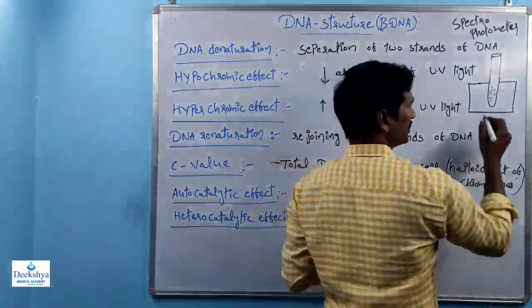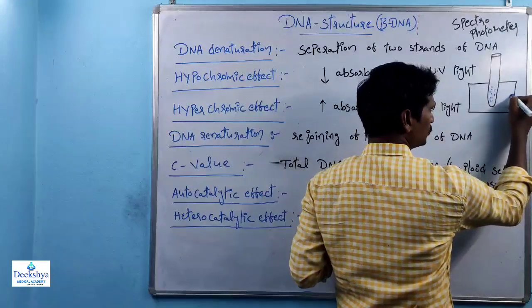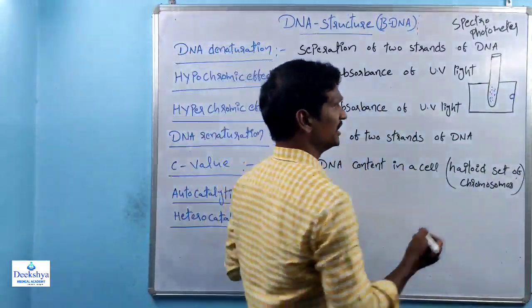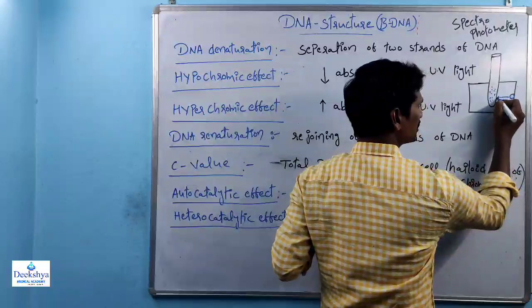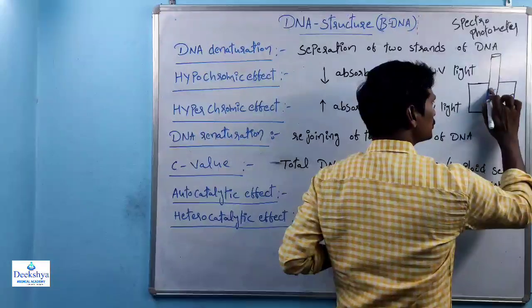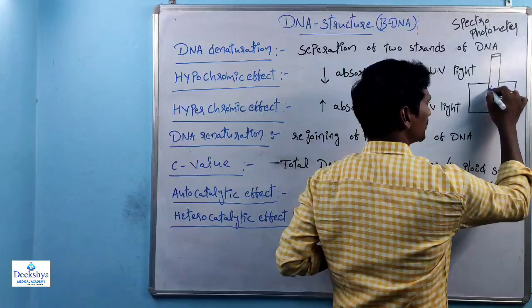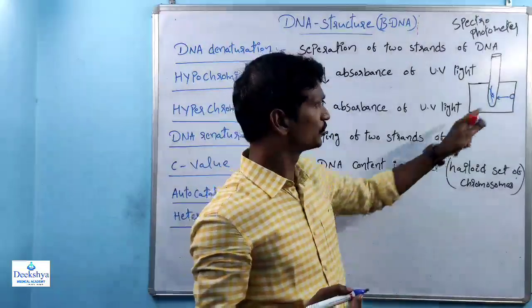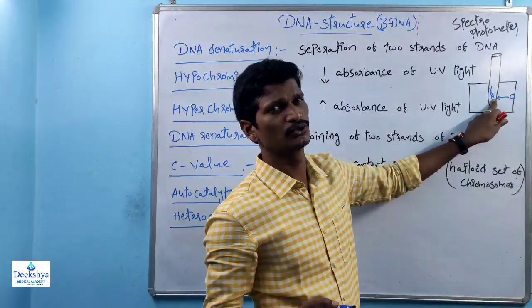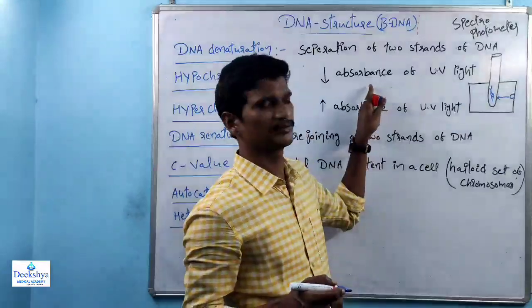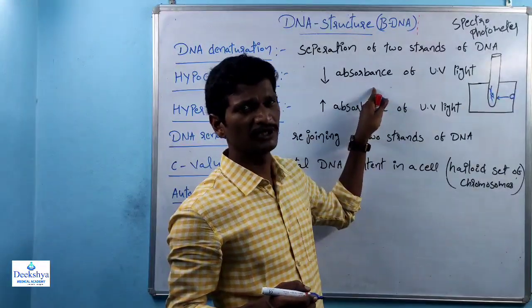Suppose there is a UV light source. If we pass the UV light through the double stranded DNA solution, the absorption of the UV light decreases.